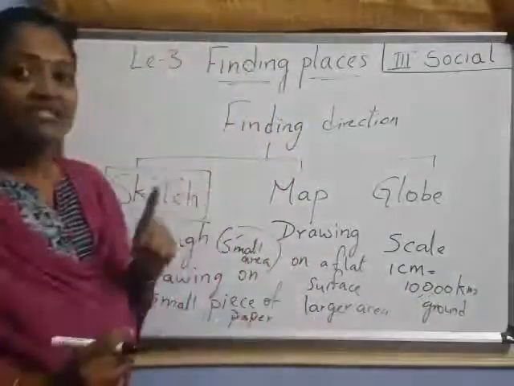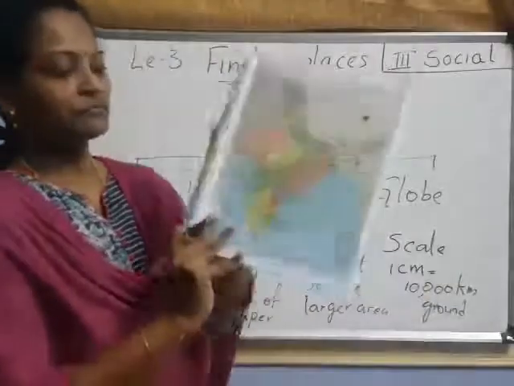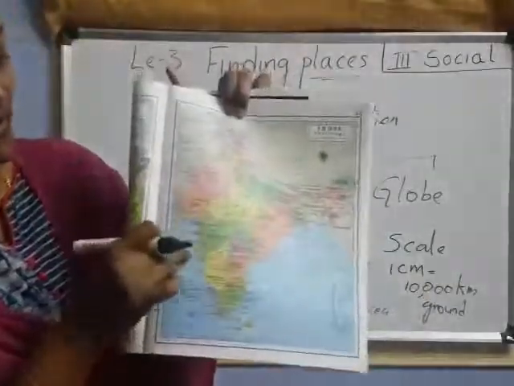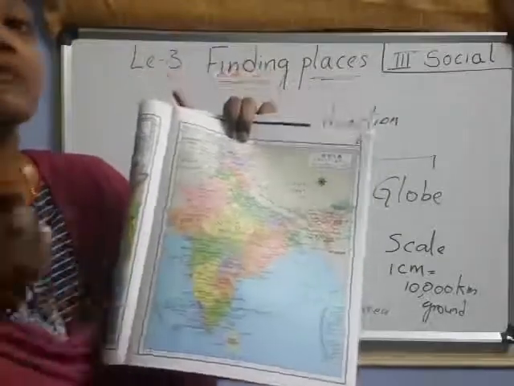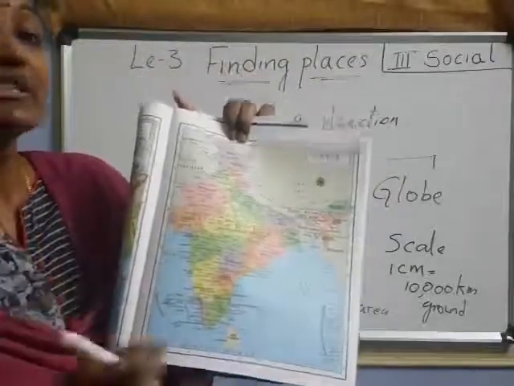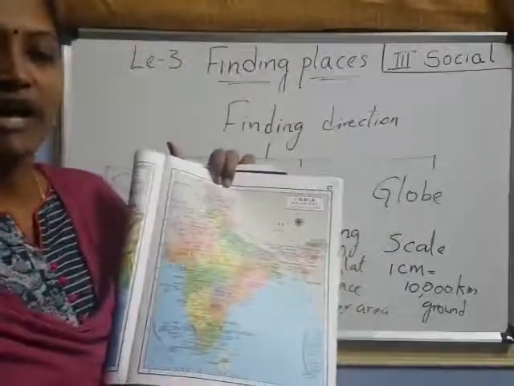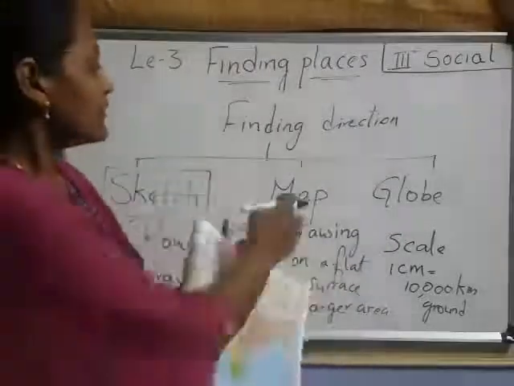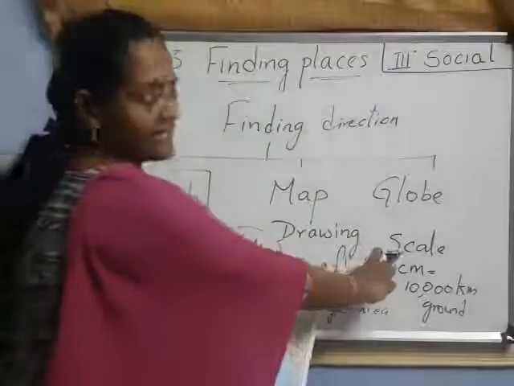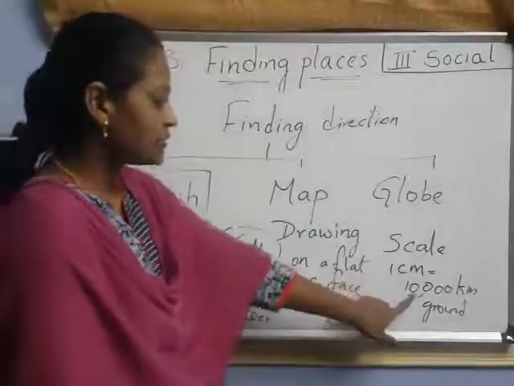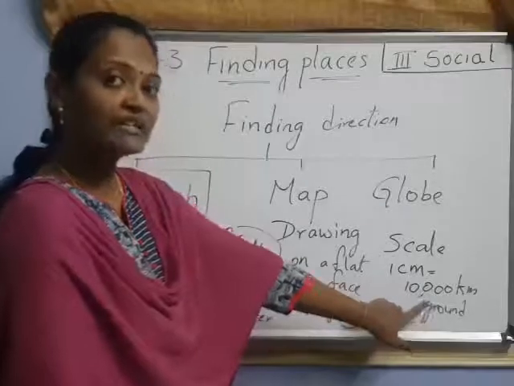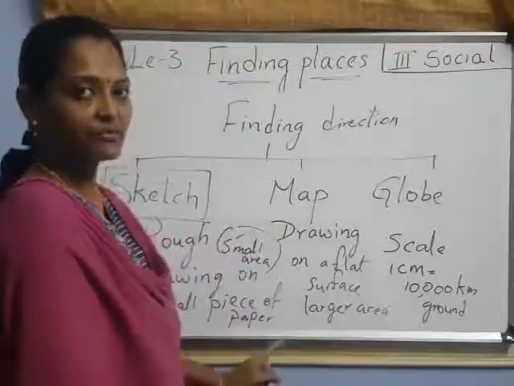Think a scale of 1 centimeter shows 10,000 kilometers on the actual ground. Have you understood now? So for the map we have scale. Scale is 1 centimeter, equal to 10,000 kilometers on the actual ground. Have you understood up to here, children?